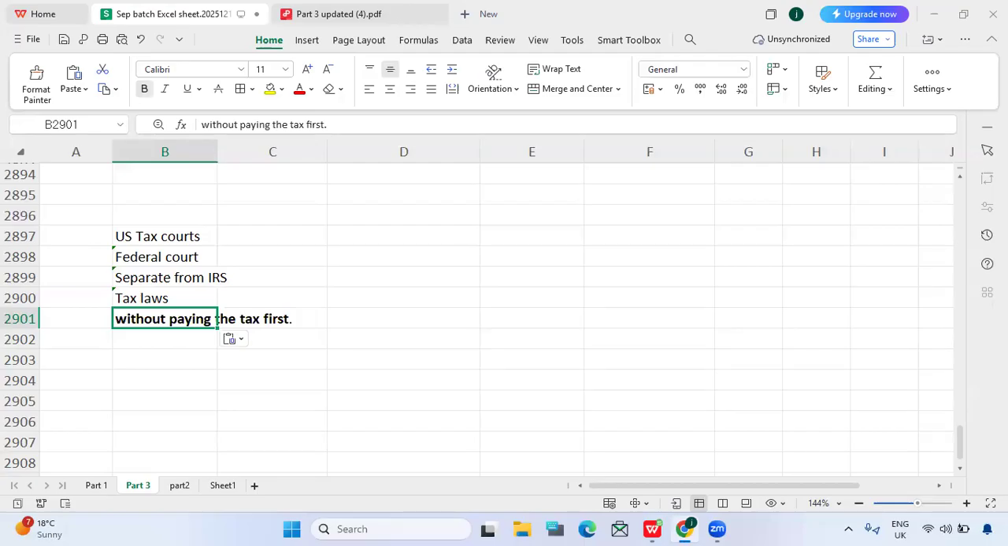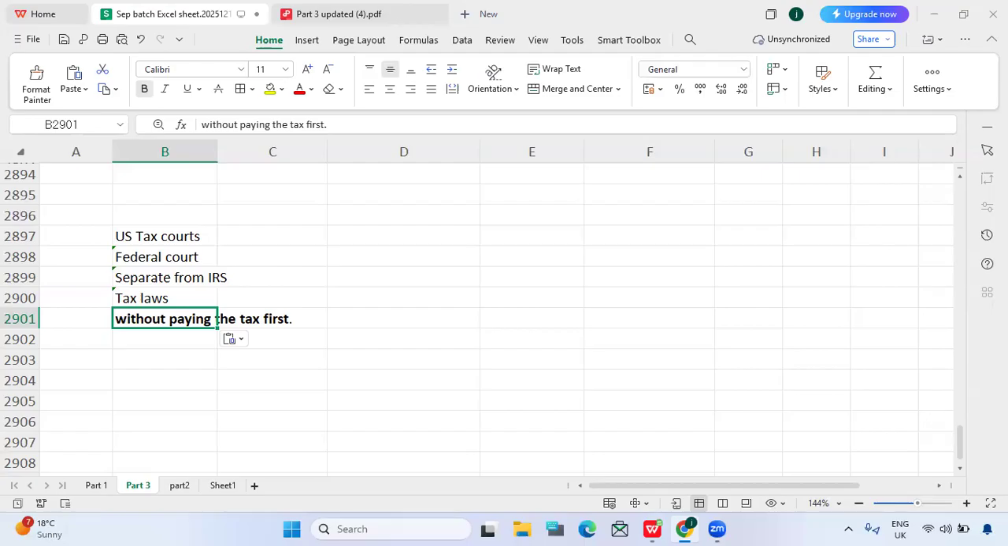And in the exam, what we have to remember about the US Tax Court: do we need to pay first? No, we do not need to pay tax first. So when can a taxpayer go to the US Tax Court? Do we have any criteria for that? Yes, we have criteria.